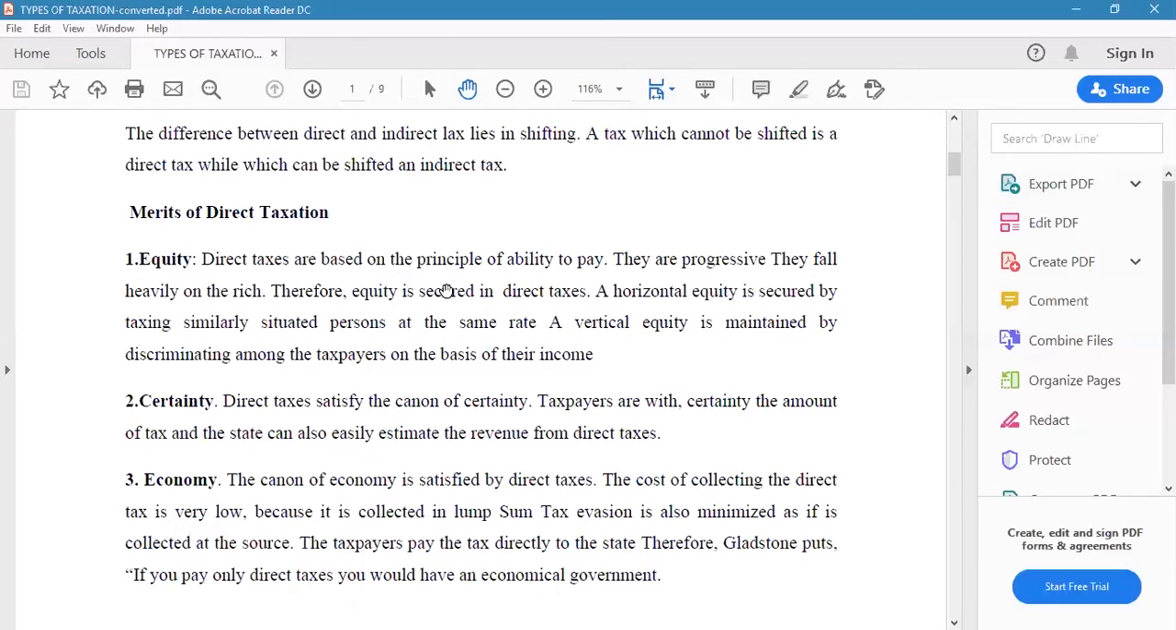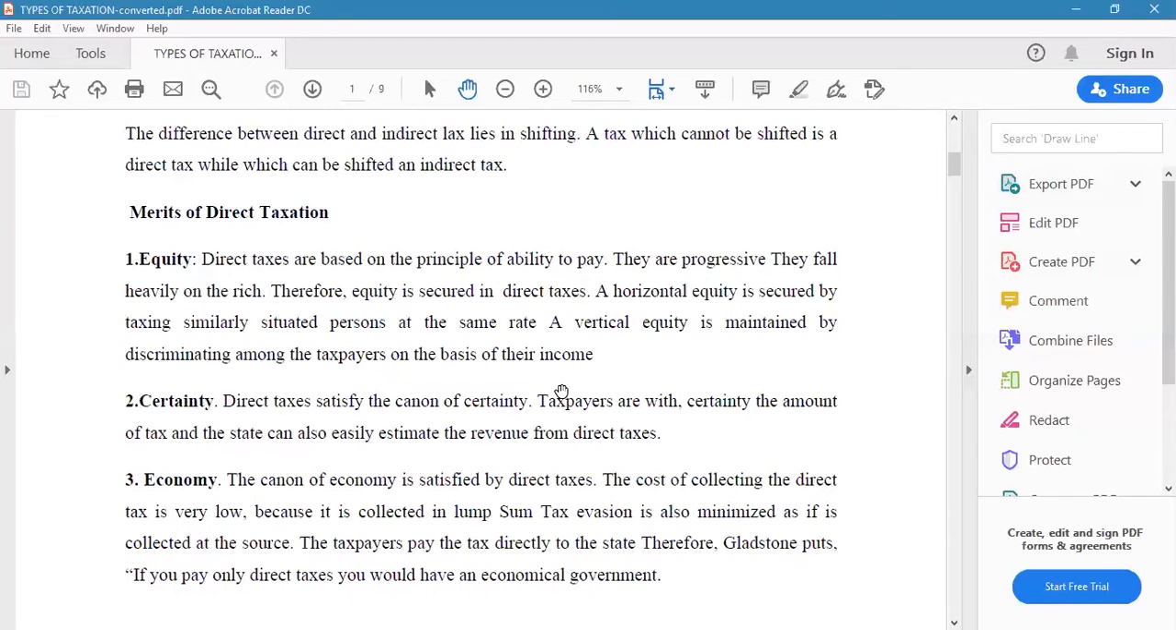The rich people will have high ability to pay, their purchasing power will be high, so the direct taxes are progressive in nature, so they fall heavily on the rich. Therefore, equity is secured in direct taxes. A horizontal equity is secured by taxing similarly situated persons at the same rate. A vertical equity is maintained by discriminating among the taxpayers on the basis of their income.